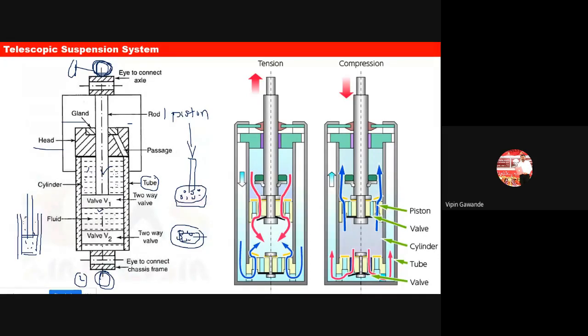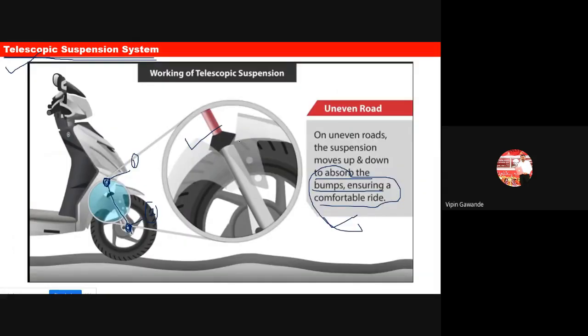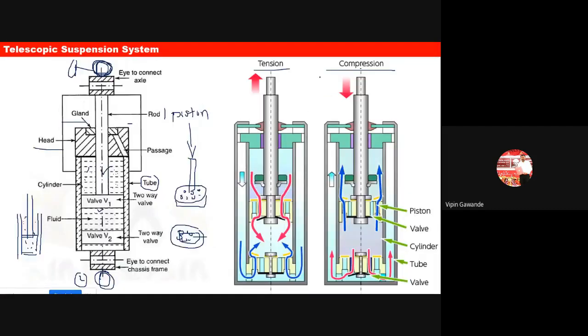Suppose we have a speed breaker, and our vehicle goes over the speed breaker. What will happen? The suspension system gets compressed. So we'll first discuss the compression. Now what will happen